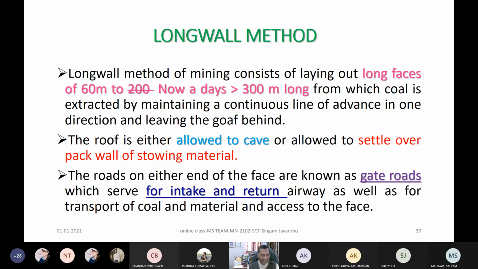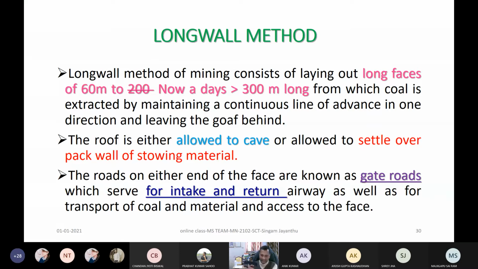Okay. Now, in this longwall, the roads on either end of the face are known as gate roads, that you already know. When it is longwall, through one gate road intake air is going, and then from the face, return air is coming like this. So the intake we call the main gate, and the other one is the tail gate, right?